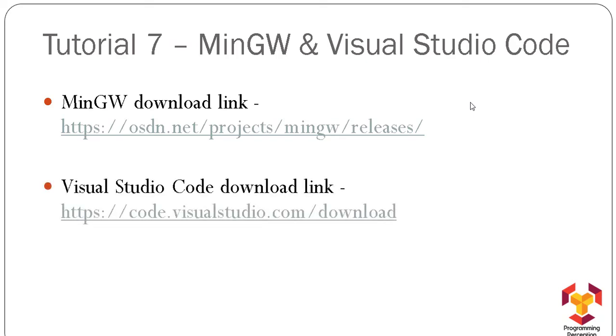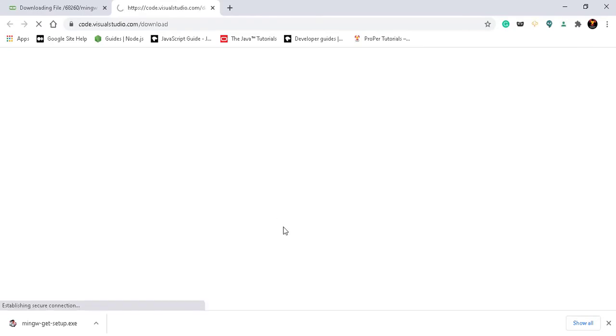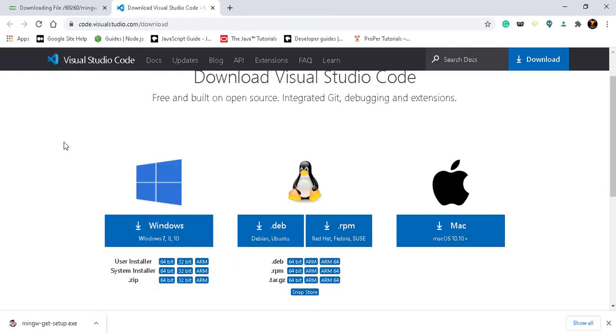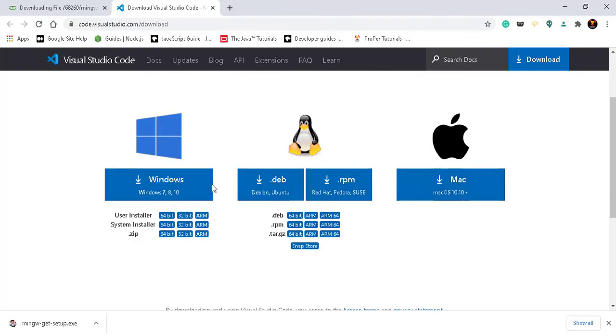Now the next thing to install is Visual Studio Code. So let's click on this link and it will take us to the website from where we can download and install Visual Studio Code. Depending upon the operating system you are working on, you can install for Linux, Ubuntu or any other version, or you can install for your Mac.